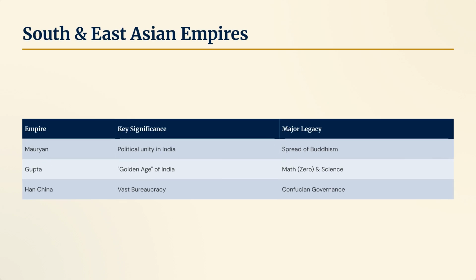In South and East Asia, the Mauryan Empire brought political unity to India and spread Buddhism. The Gupta Empire was a golden age of India in math and science, while Han China developed a vast bureaucracy based on Confucian governance.